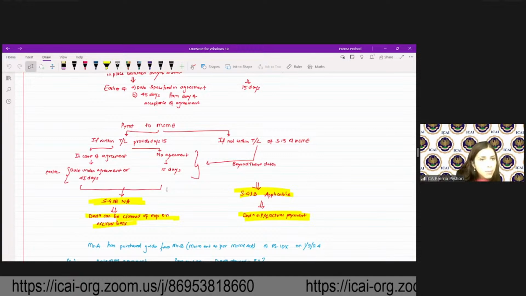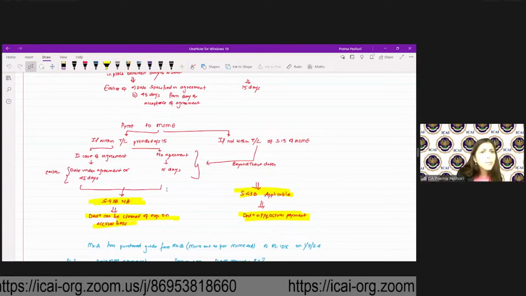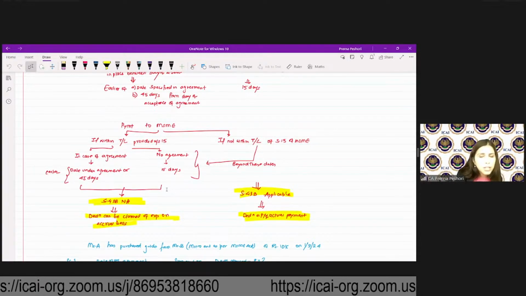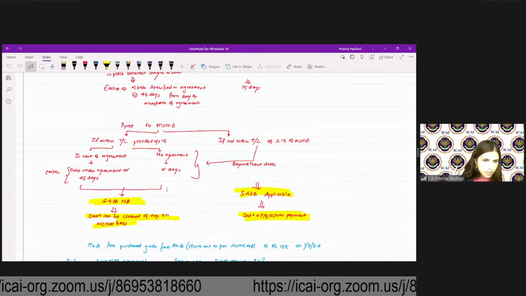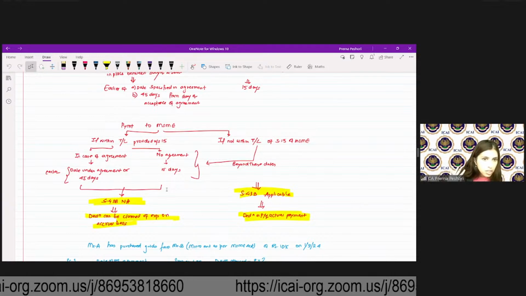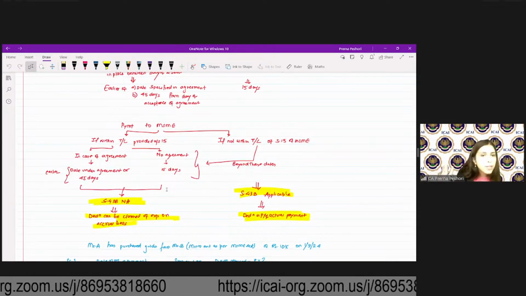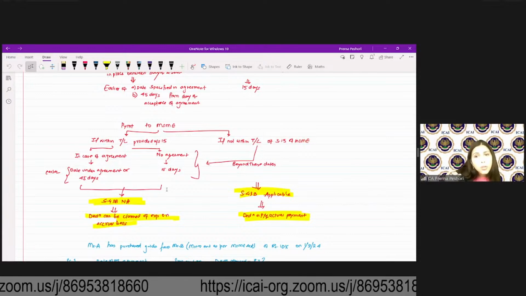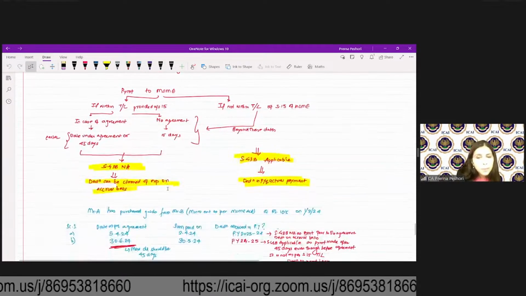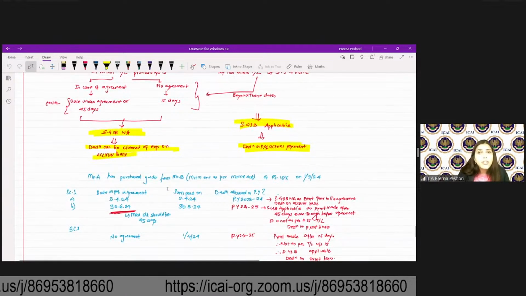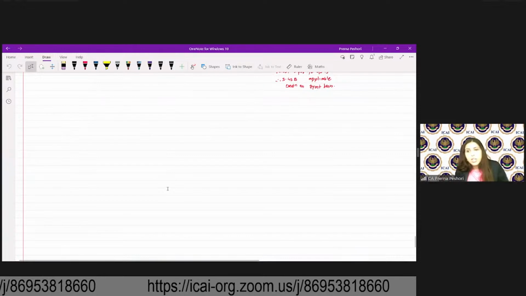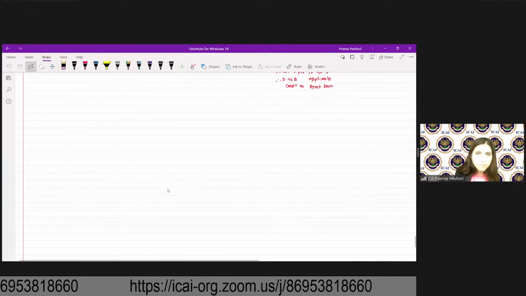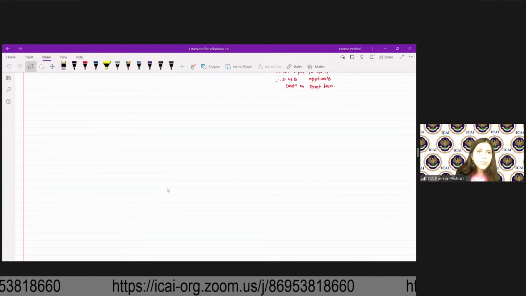If within time limit, in case there is an agreement, so it is as per the time limit under the agreement or within the 45 days, whichever is earlier. So then in that case, 43B not applicable. But if it is beyond these dates, then 43B becomes applicable and you will get deduction in the year of actual payment. Are we clear, students? Any questions so far, students?